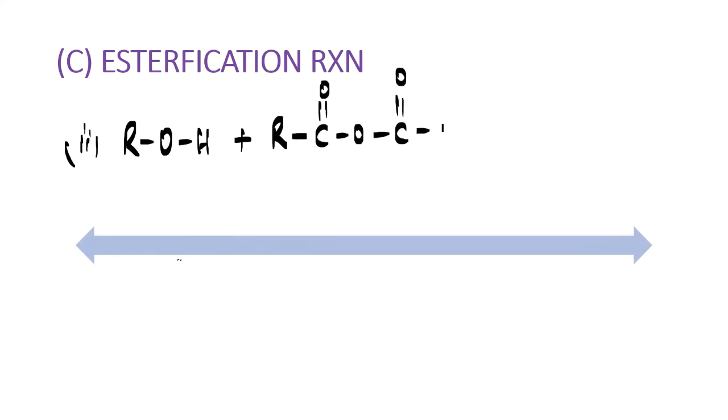If you look at, my dear friends, an alcohol, let's take on an alcohol here, OH. Now I will make this alcohol to interact with the acid anhydride. And remember, this is your acid anhydride. RCOO, C double bond O, and let's call it as R dash here, no problem. This is our acid anhydride.